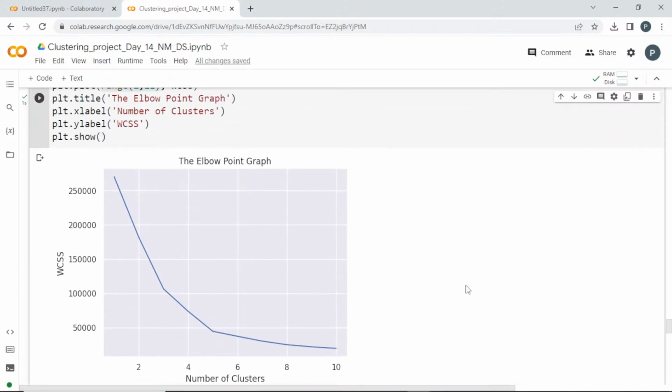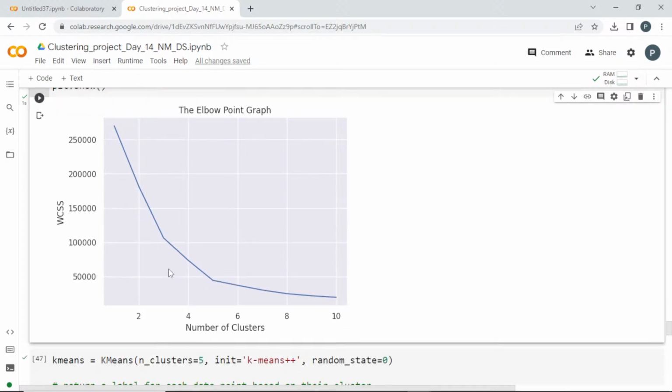Tell me, guys, where can you find the elbow point? And here it is a little bit tricky. We are having something like 2 points. What are the values you can see? Tell me, guys, what are the 2 points? Yes, correct, 3 and 5. Here we got 3, here we got 5. But when you see a sharp elbow turn, you can see it from here, 5. So I am going to select the optimal number of clusters as 5.